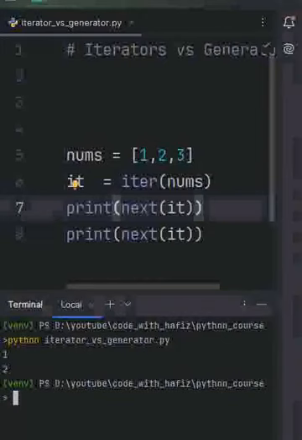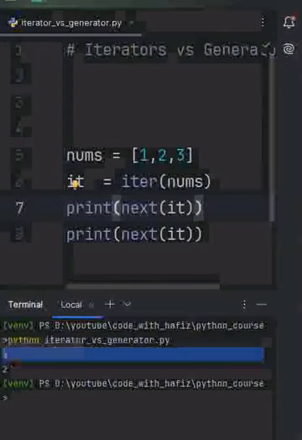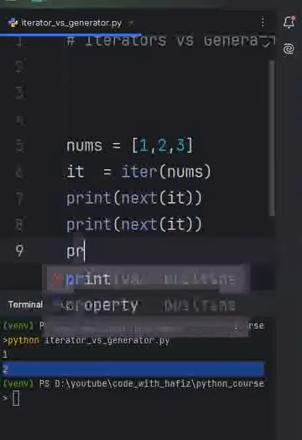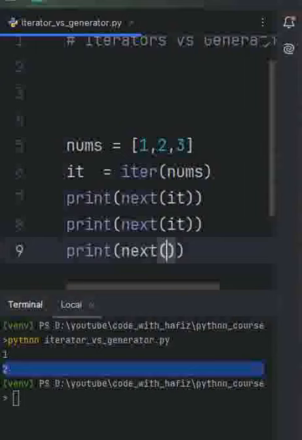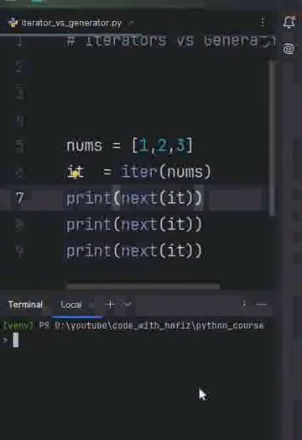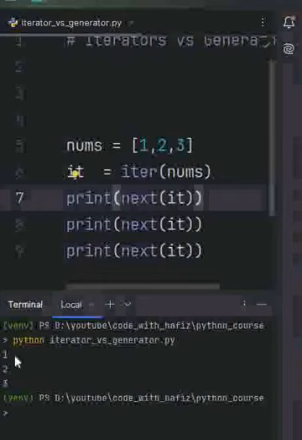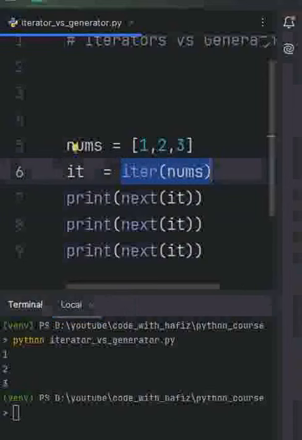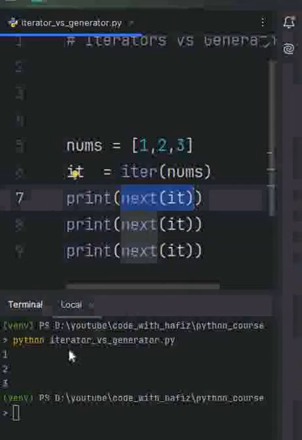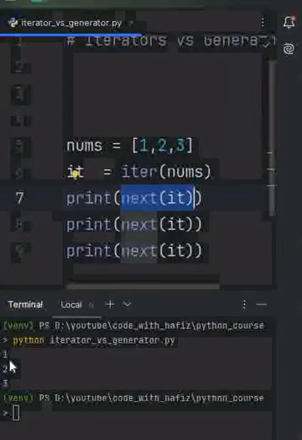As you see, for the first print I am getting 1, for the next print I am getting 2, and if I write print next it, save my code, clear my terminal, run my code, I am getting 1, 2, 3. So what does it mean? This part of the code converts the list into an iterator and this part gives the next value. That's why on each line we are getting 2, 3, the next one, not the old one.